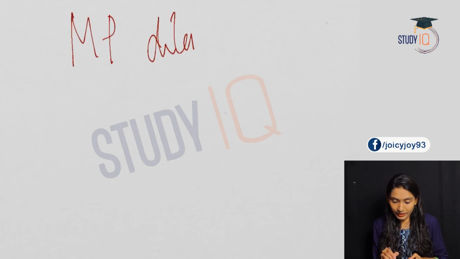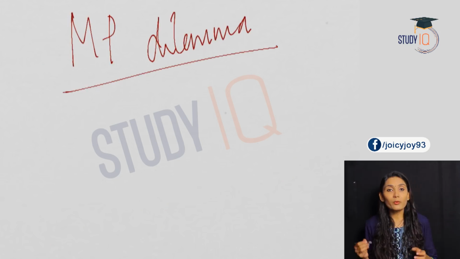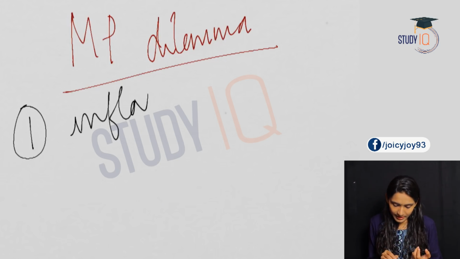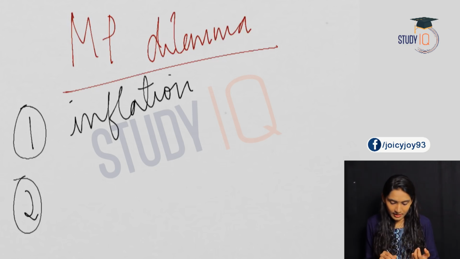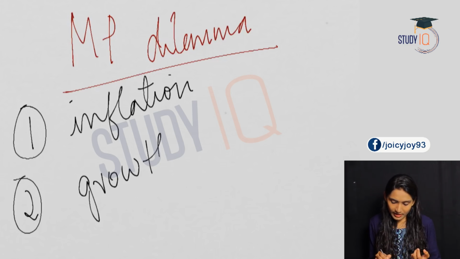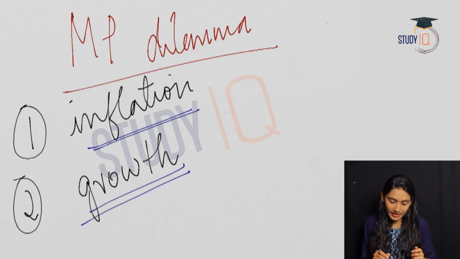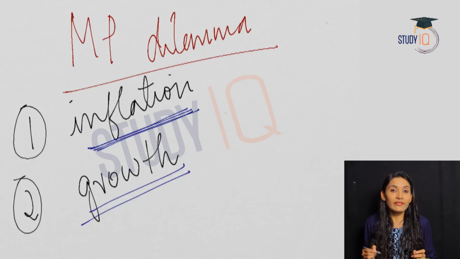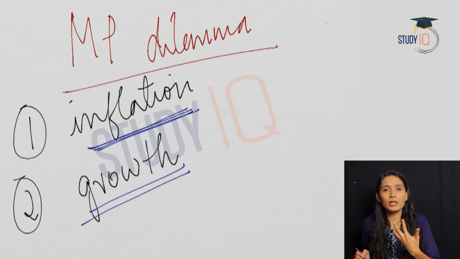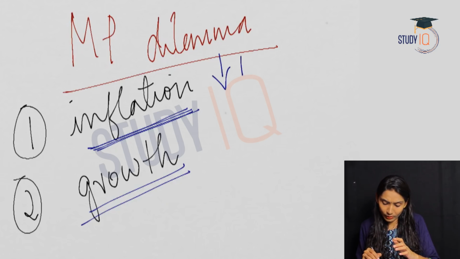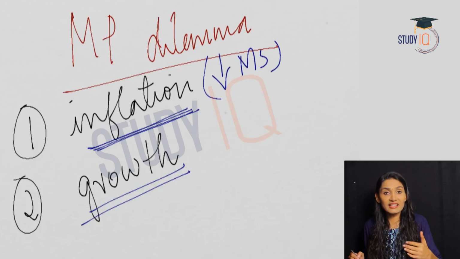Here you should understand one more concept, that is the monetary policy dilemma. The objectives of any monetary policy will be two. One is inflation control, and the second one is growth of an economy. So these two are the major objectives of any monetary policy. Coming to the first objective, that is inflation, we will see that in order to control inflation in an economy, the monetary policy authority must try to control the money supply or decrease the money supply.